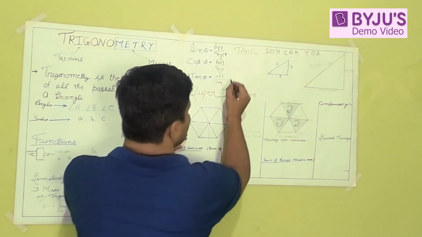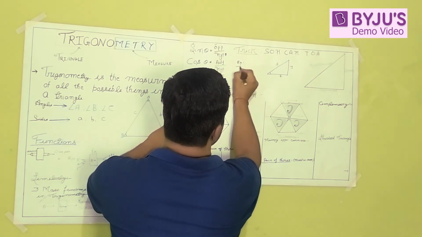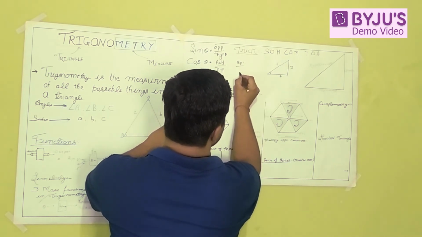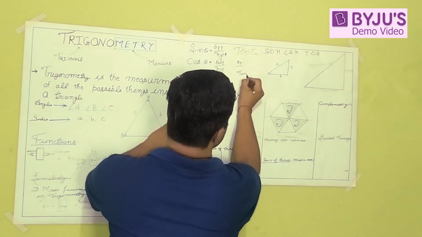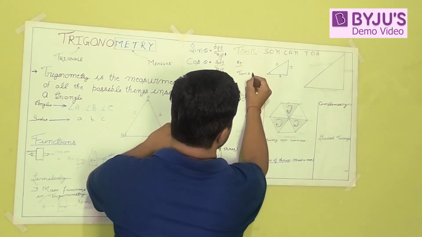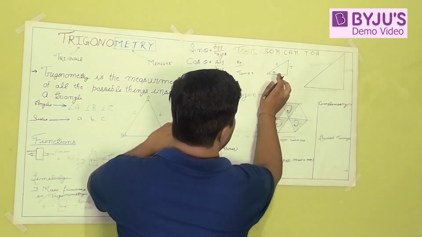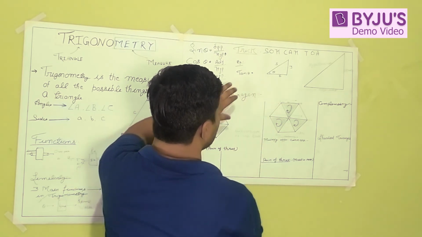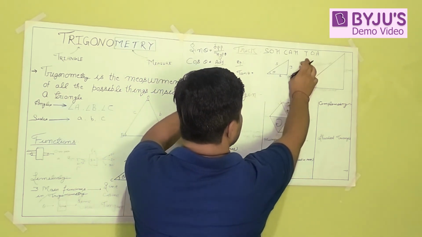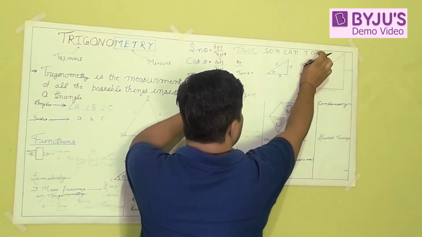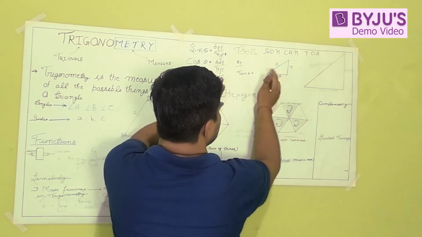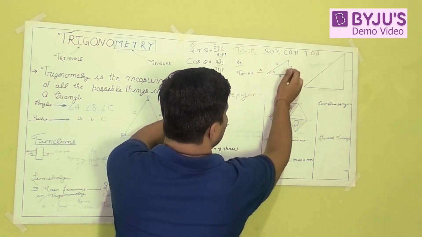Okay, let me give an example to you. If you consider tan theta for this given triangle, and this is theta, what is tan theta? We see from the trick that tan is opposite upon adjacent. What is opposite? This is 3, and what is adjacent?